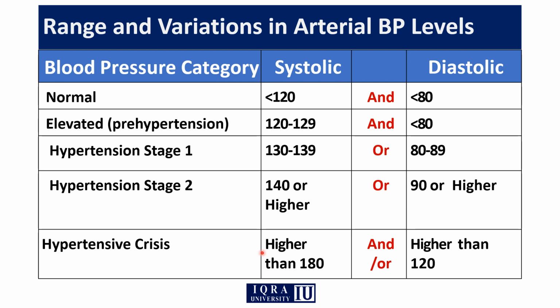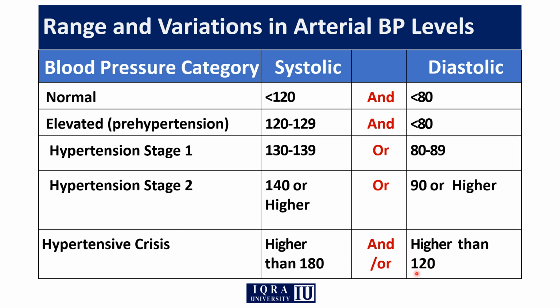And then another category is the hypertensive crisis. This falls again in two categories. One is the hypertension emergency and urgency on the basis of the diastolic blood pressure. In case of hypertensive crisis, the systolic blood pressure will be higher than 180 millimeter of mercury, and the diastolic blood pressure will be higher than 120 millimeter of mercury. This is really a severe case, in which the diastolic blood pressure is even higher than 120 millimeter of mercury. That is an alarming case for the patient. ये patient के लिए एक alarming condition है जब उनका diastolic blood pressure भी 120 से increase हो जाता है.